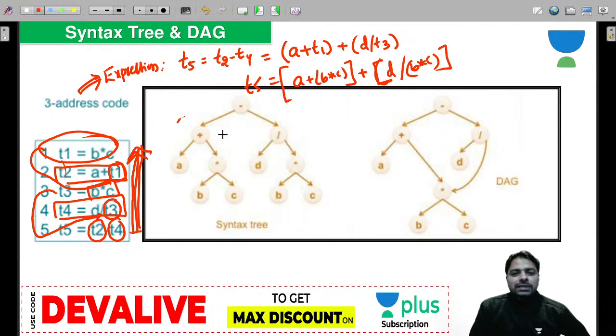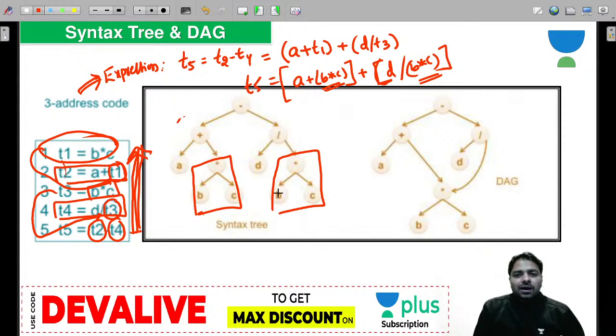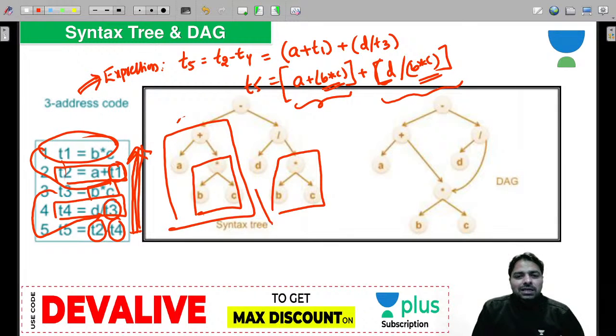Right, so let's move on to the syntax tree. B star C, any updation I will do it. Yes, B star C, another B star C, yes, and A plus B star C, yes, and D by B star C, yes, and you need to assign it to T5.